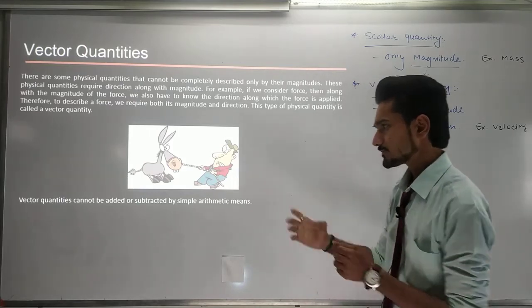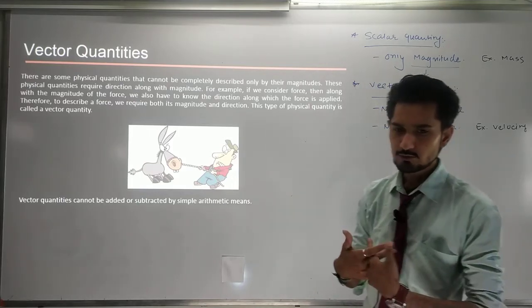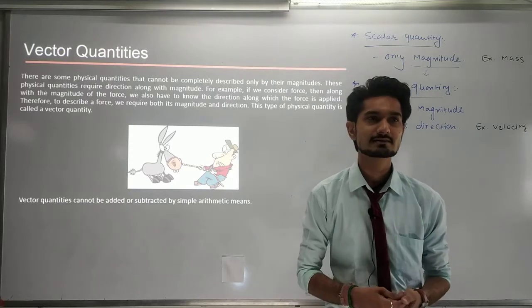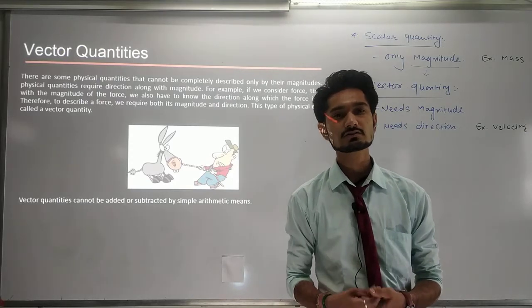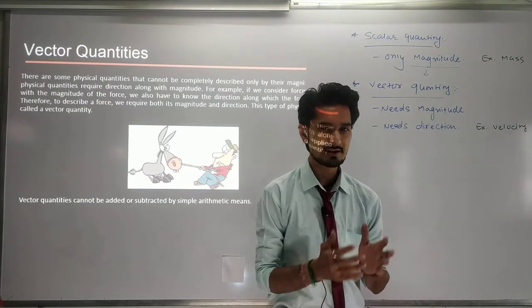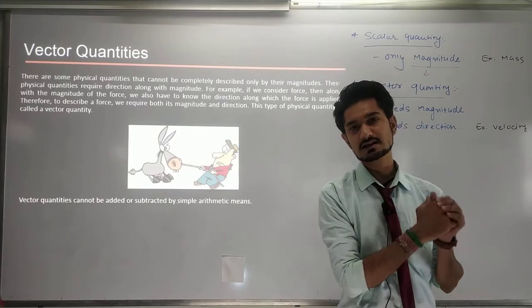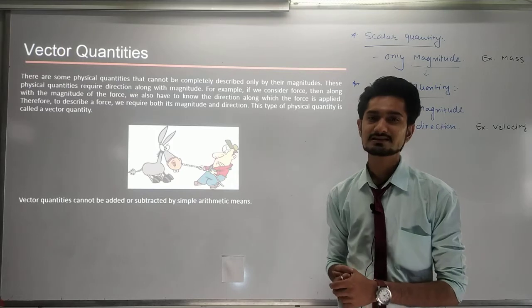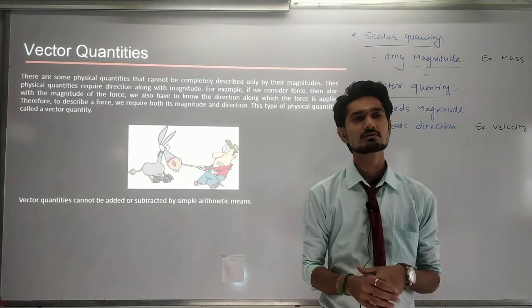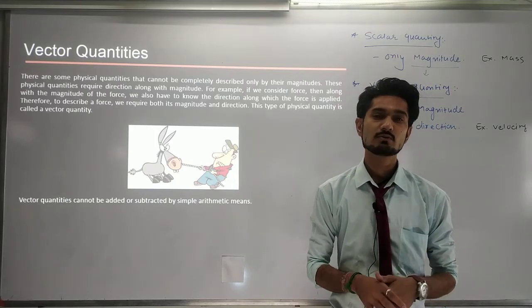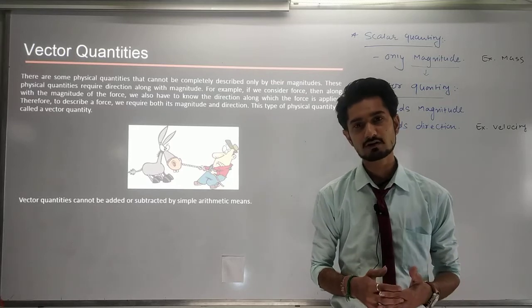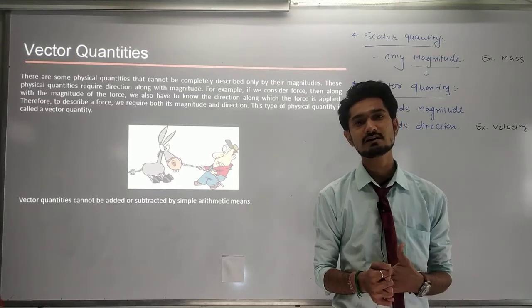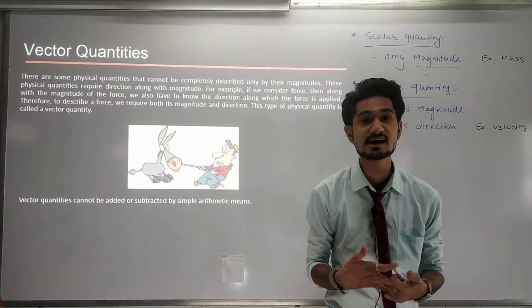For example, suppose you travel 20 kilometers in the north direction, afterwards you travel 20 kilometers in the south direction, and afterwards you travel 10 kilometers in the east direction. Now what is the total distance that you covered, and at which point have you reached, in which direction?